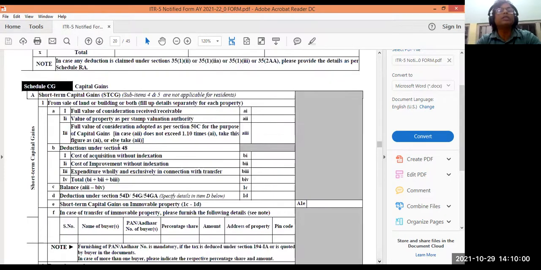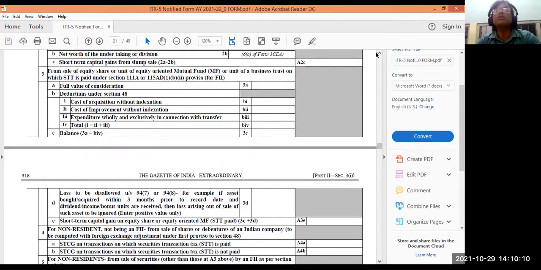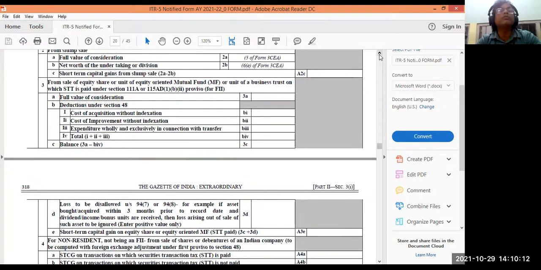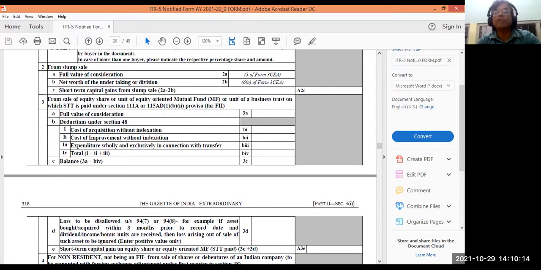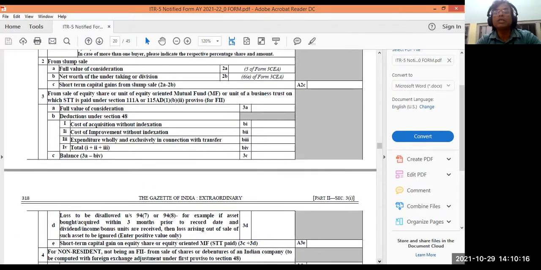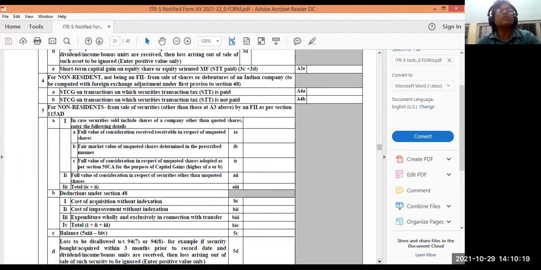Then CG means capital gains. Income from capital gains you have, so put all these details of capital gains here. Capital gains will be coming here. Let me go back. Okay. Capital gains, if you have, all these headings will be coming here, whichever are applicable for you.